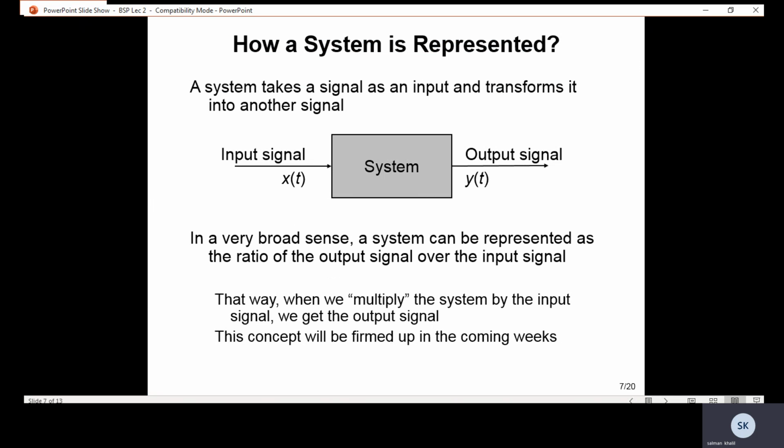How is a system represented? A system takes a signal as an input and transforms it into another signal. In a broad sense, a system can be represented as the ratio of output signal over the input signal.